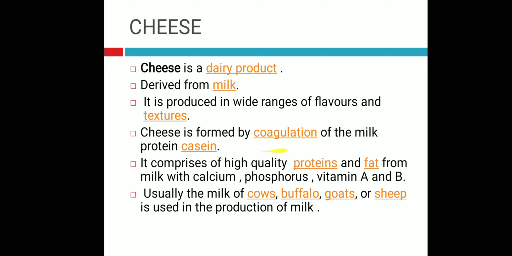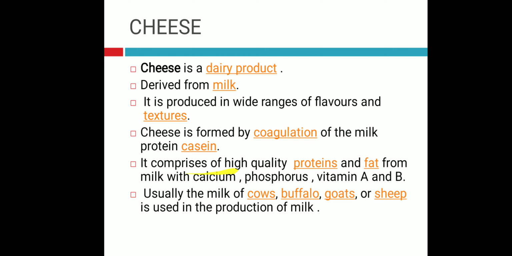Cheese is formed by the coagulation of the milk protein, that is casein. So which protein is there in milk? That is casein protein, and this casein protein is coagulated and is present in the cheese. The nutrient quality of the cheese is what?